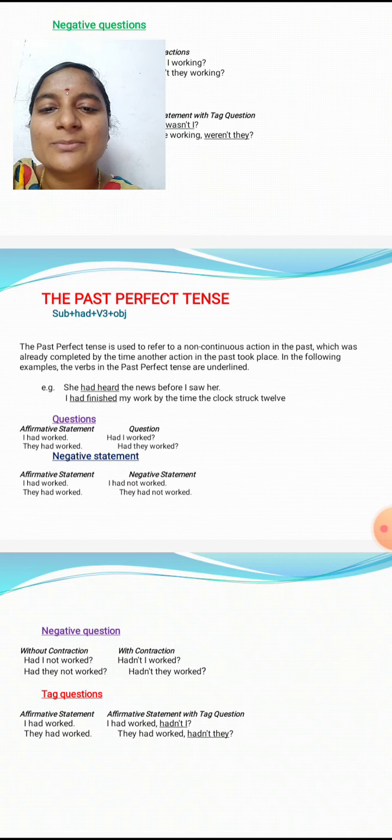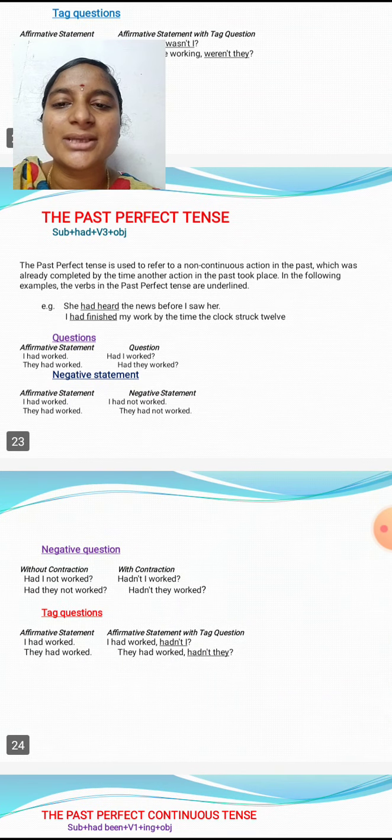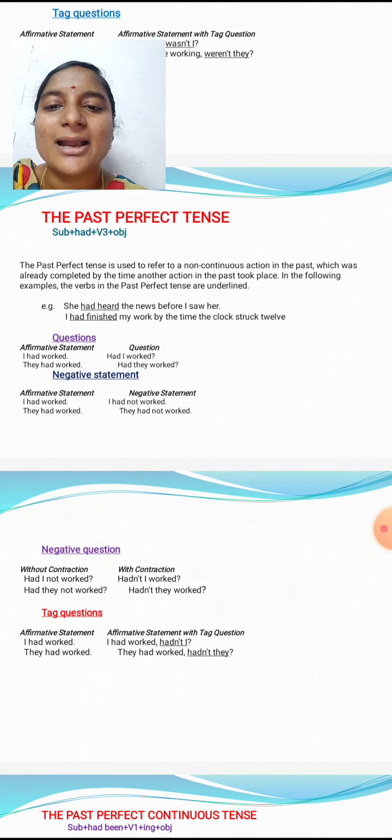I had finished my work by the time the clock struck 12. I had finished my work. So in the past, the work is completed at a certain time. And questions, how do we change? Affirmative statement, I had worked. In question, had I worked? They had worked. Had they worked?